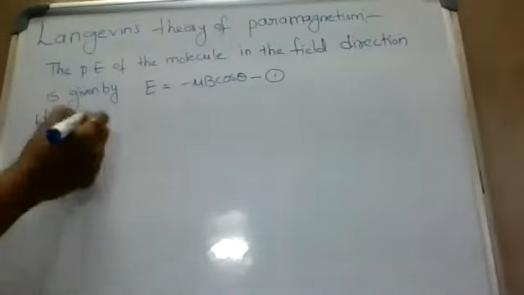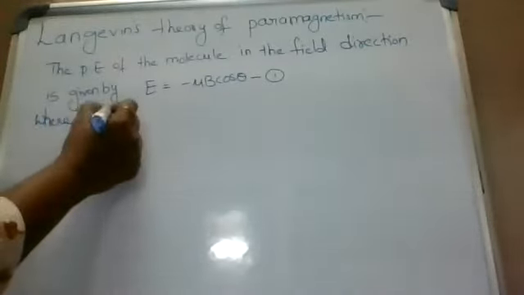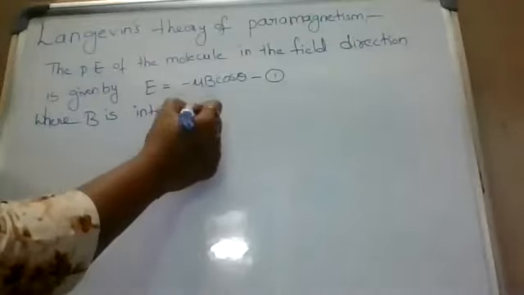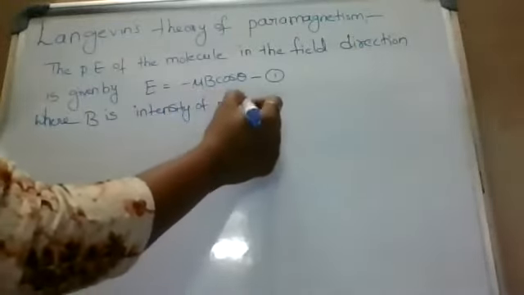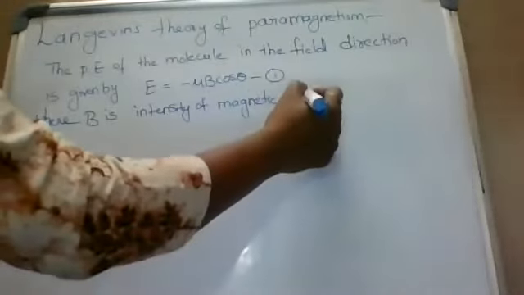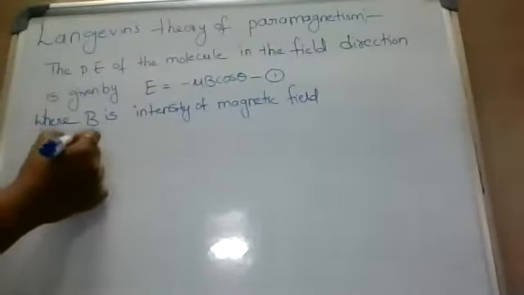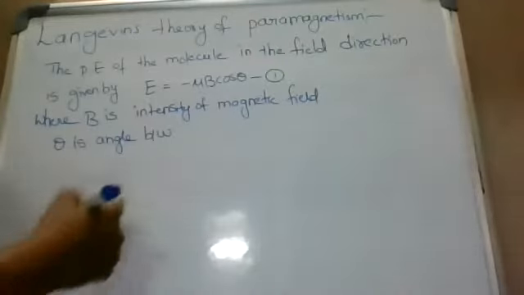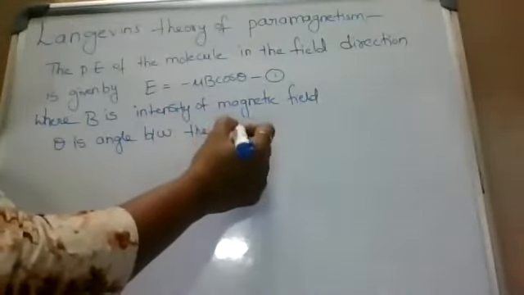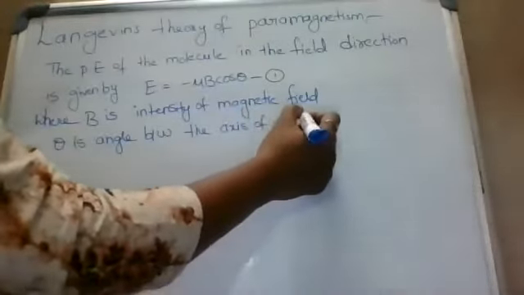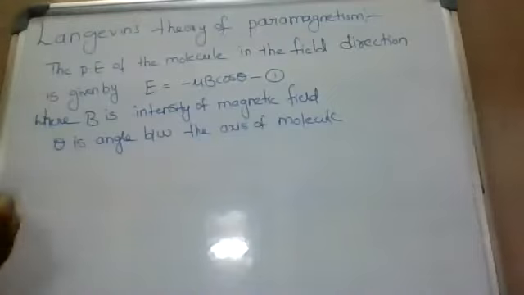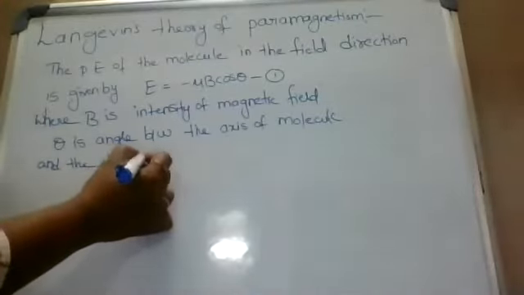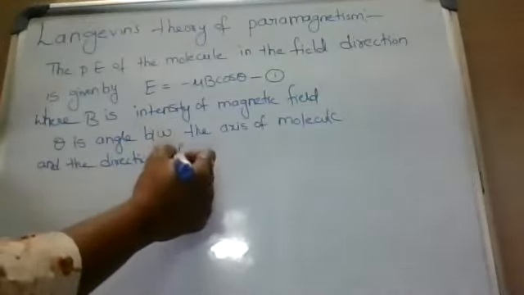where B is intensity of magnetic field, theta is angle between the axis of molecule and the direction of applied field.